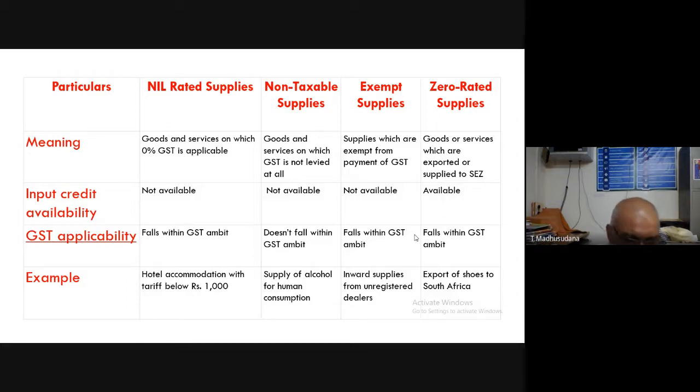These are the small differences between these four concepts. These four seem to be similar: nil rated supplies, non-taxable supplies, exempt supplies, zero rated supplies. But there is a slight difference between these four concepts.